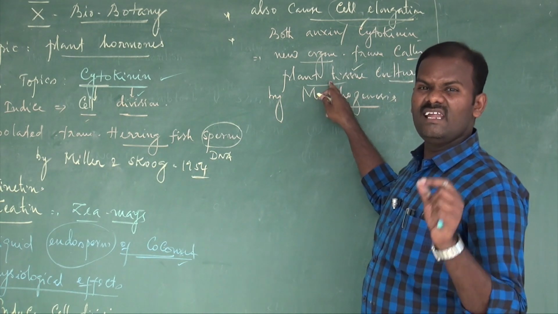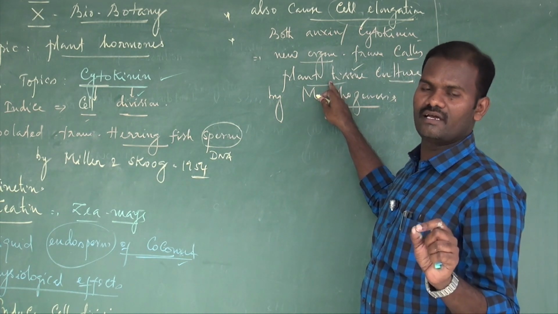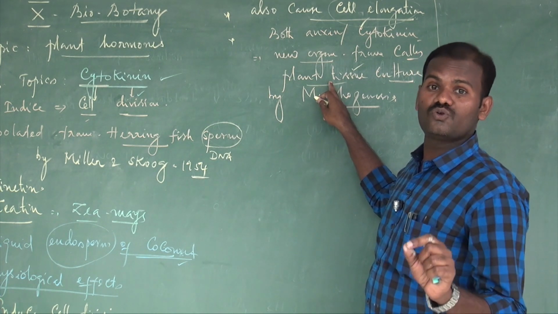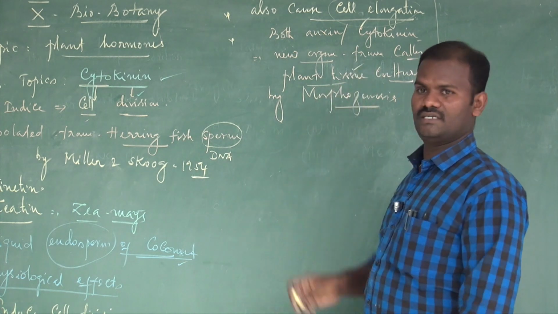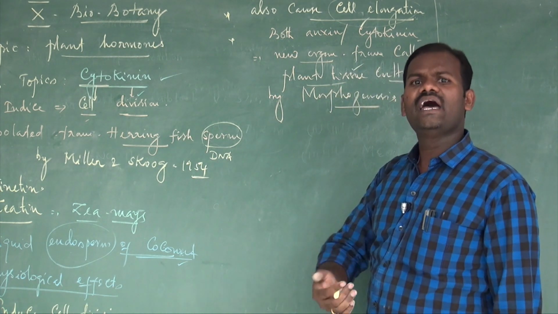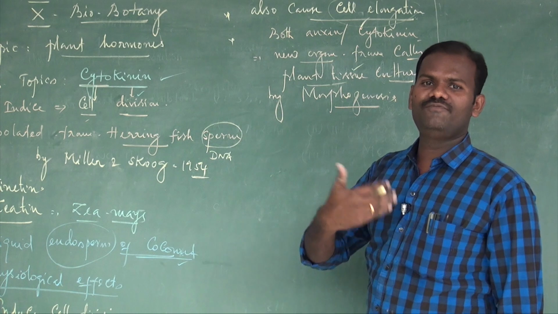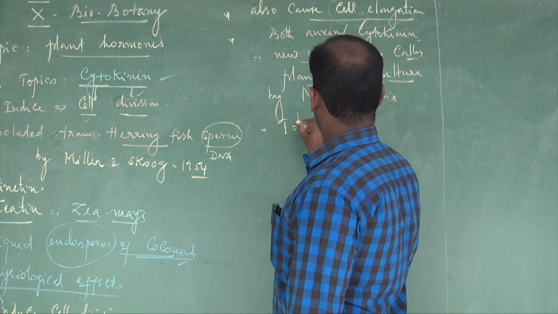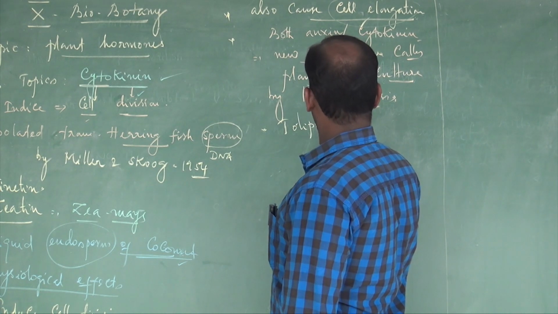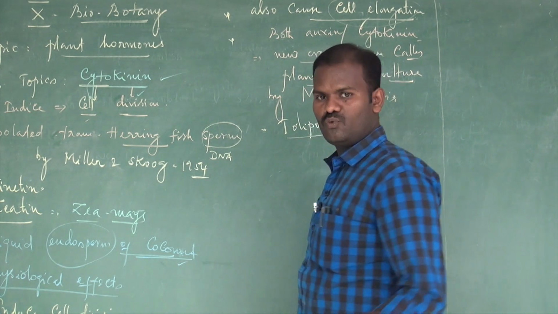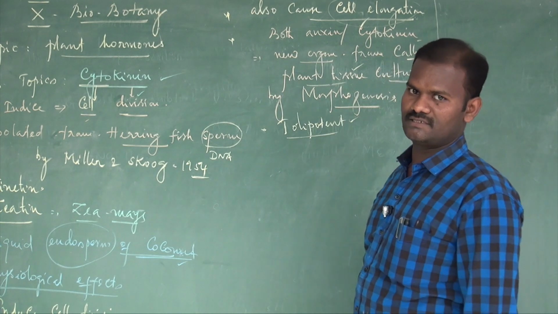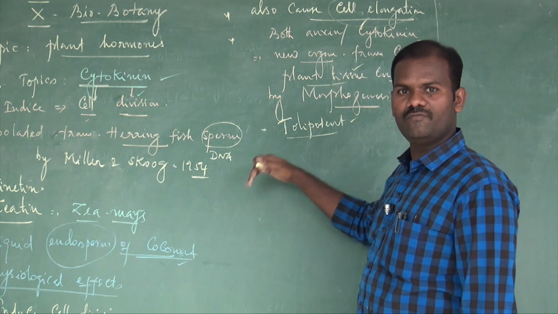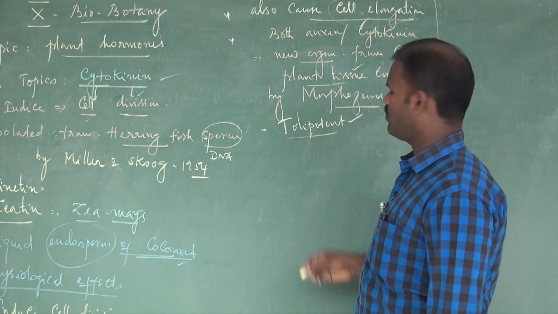Growing any living cells, tissues or organs on an artificial synthetic medium under controlled conditions is called plant tissue culture. If any living plant cells have the capacity to develop into an entire organism, they are called totipotent. Totipotency is unique to plant cells, not animal cells. Any living plant cell having the capacity to develop into an entire organism is called totipotency.